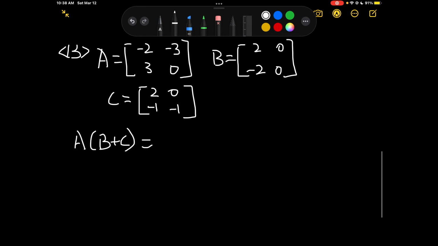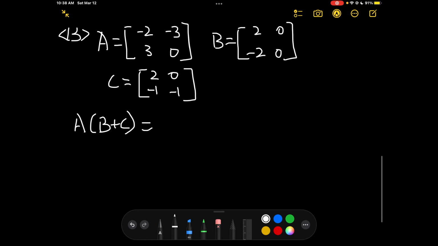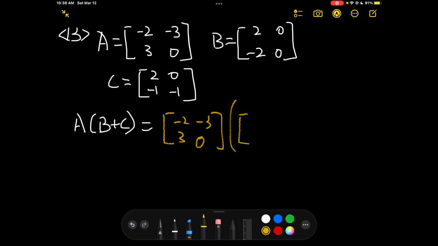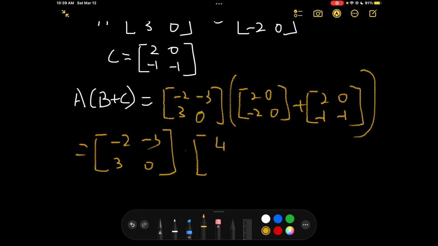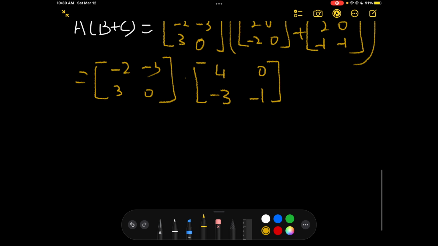We have matrix A, B, and C, and we're going to be finding A times B plus C. So we have A is negative 2, negative 3, 3, 0, times 2, 0, negative 2, 0, plus 2, 0, negative 1, negative 1. So negative 2, negative 3, 3, 0, that's A, and then within the parentheses, it is going to be corresponding adding together. 2 plus 2 is 4, 0 plus 0 is 0, negative 2 plus negative 1 is negative 3, and 0 plus negative 1 is negative 1. And now we do the multiplication.